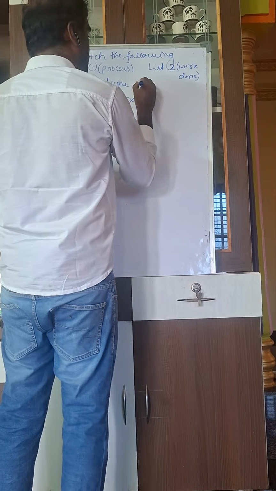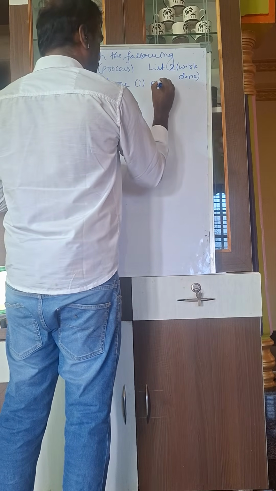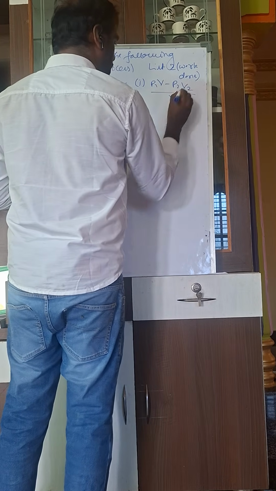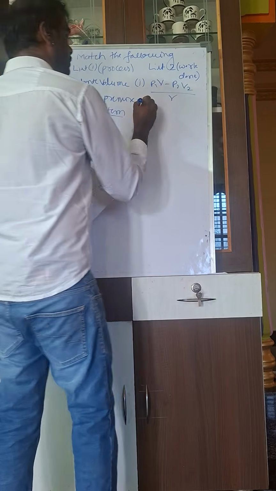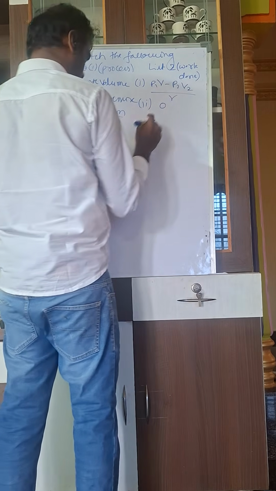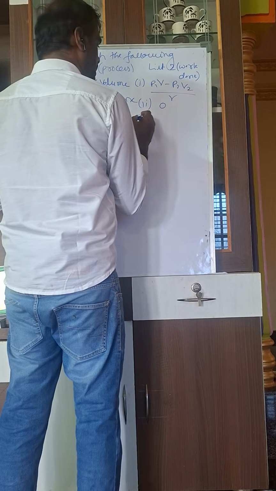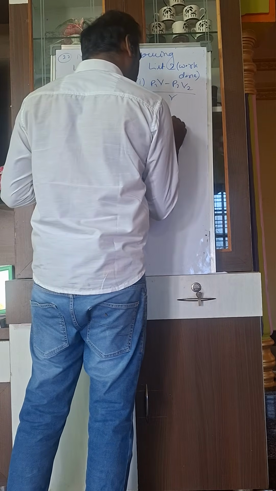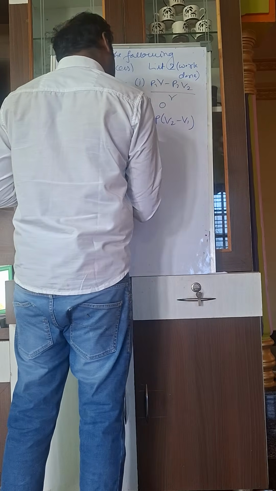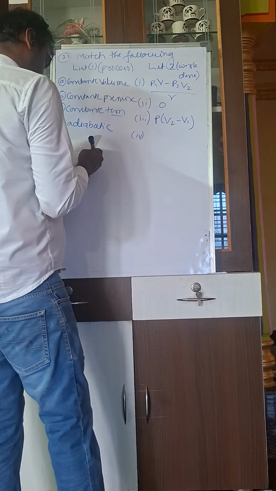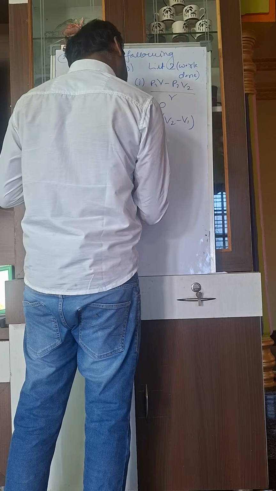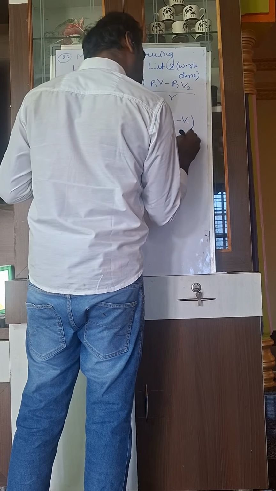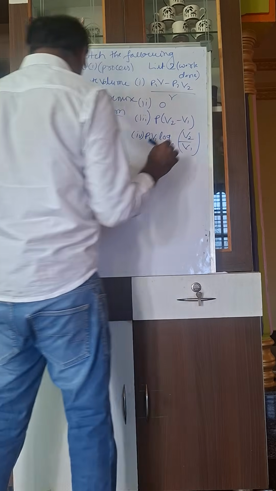The first relationship is P1 V1 minus P2 V2 divided by gamma minus 1. The second one is 0. The third one is the work done, P into V2 minus V1. The fourth one is P1 V1 log base e V2 by V1.